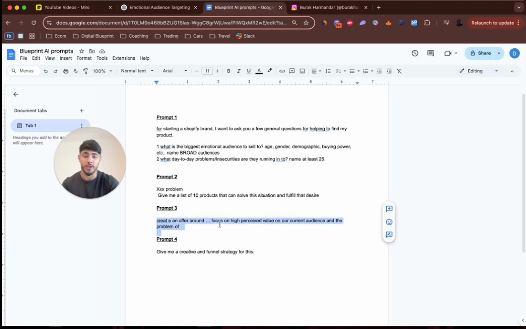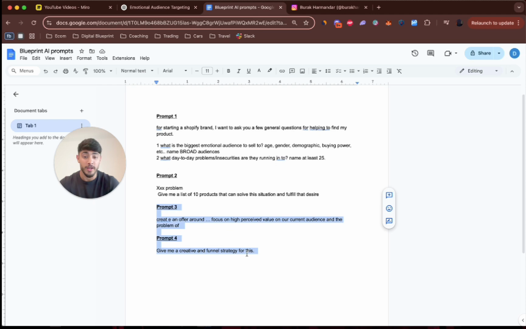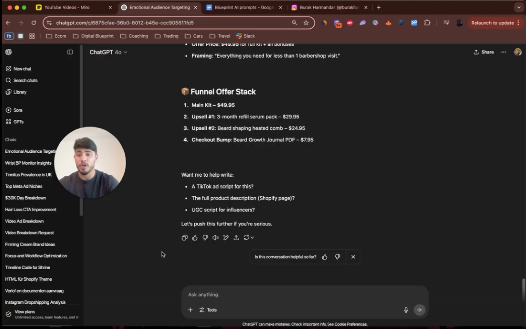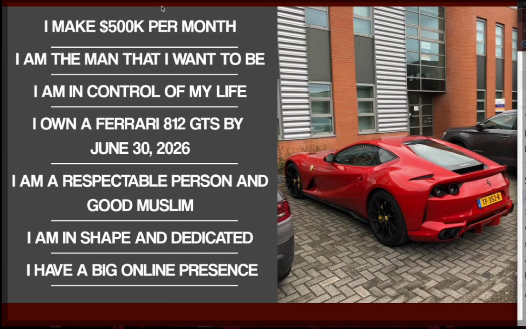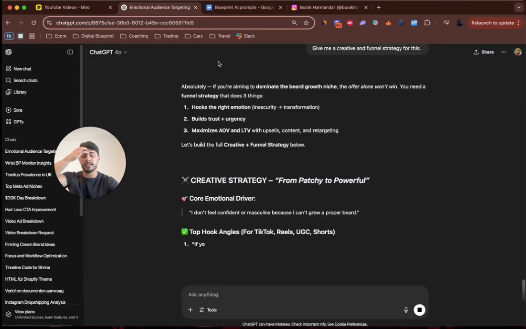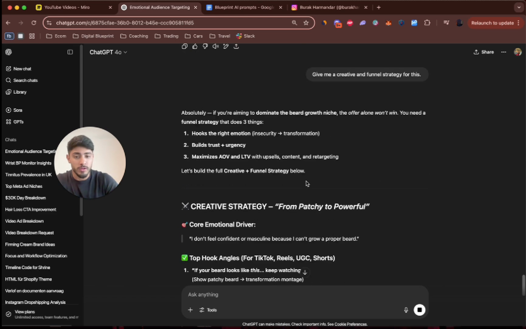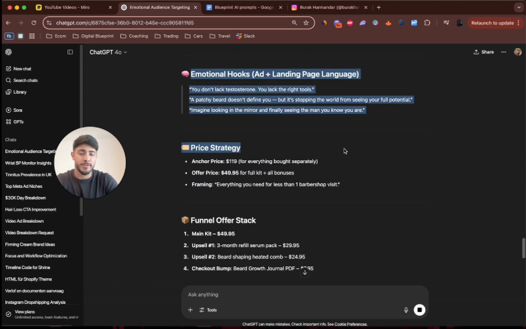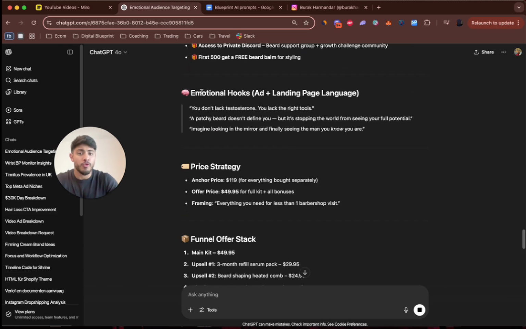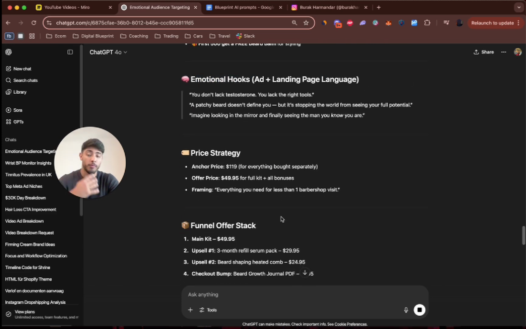This is the idea, and this goes really well. And then the last prompt is going to be a creative and a funnel strategy for this. So I'm just going to go here. What ChatGPT is going to do with this is basically give us a full strategy that we can use, and this you can all use on your website. You can also ask, for example, from the emotional hooks, make me 4 bullet points so you can put it up at your price point, or write me 5 headlines so you can use it on your website. Write me 6 paragraphs on this. You get the point. You can just work this out further.